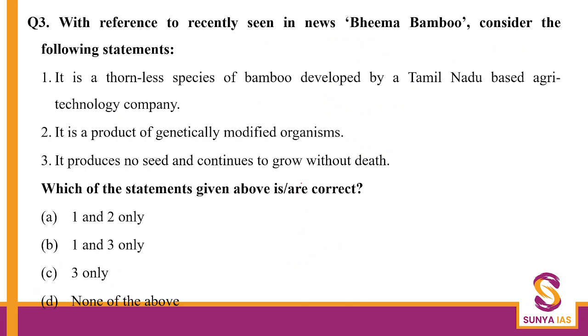Then the next question is on Bima bamboo. This was also in the news, that's why we framed a question here. It's a thornless species of bamboo developed by Tamil Nadu-based agri-tech companies. So that is true. Number one, thornless, and it is also sterile. This is correct. Now, is it a product of genetic modification? Here there is no genetic modification. It's simply a case of conventional breeding.